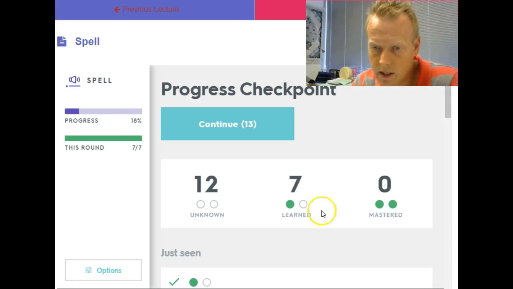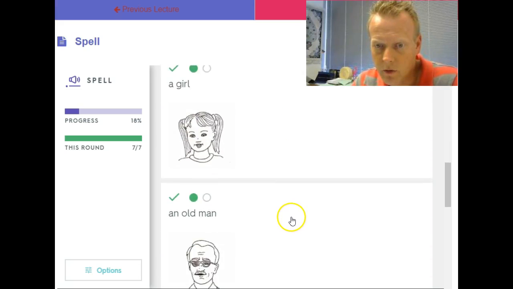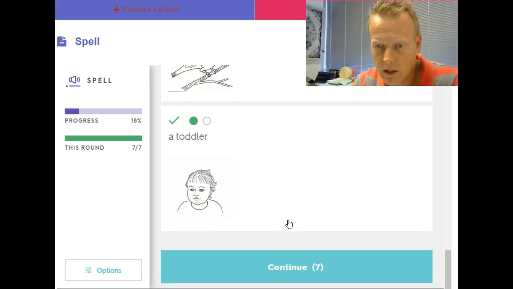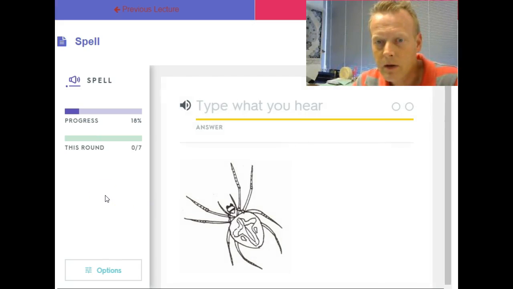All right, so you can see again, it keeps track of what you've gotten correct, what you need to work on, and then you continue through all of the words, and it kind of tracks progress. Okay? All right, that's that. It's a wonderful little way to learn how to spell.